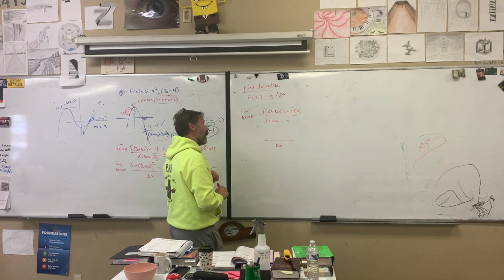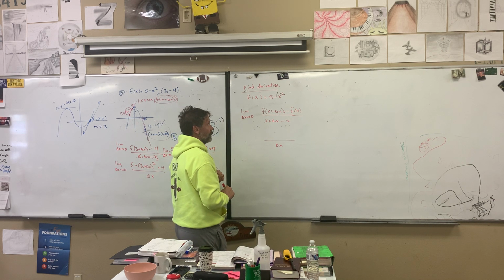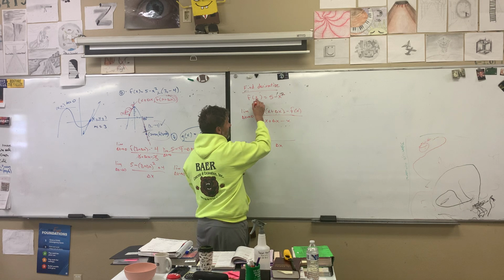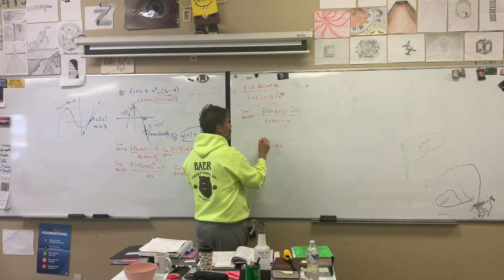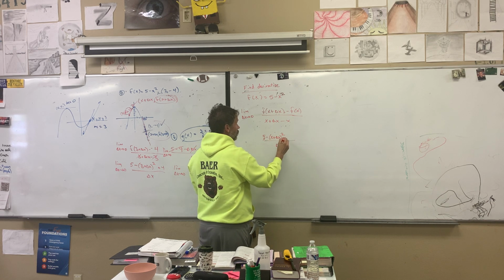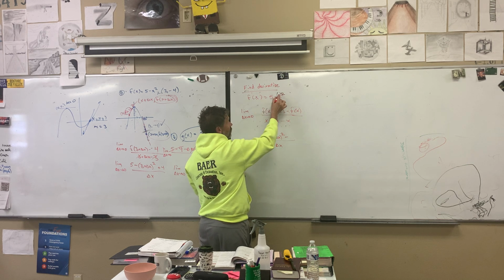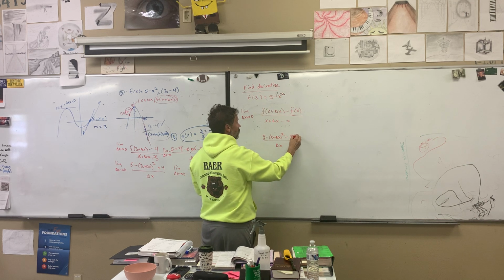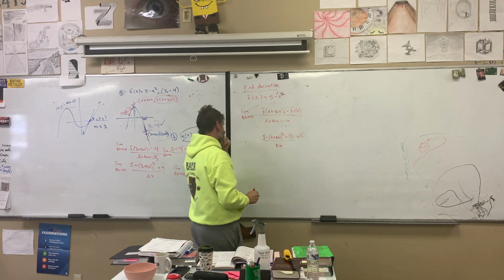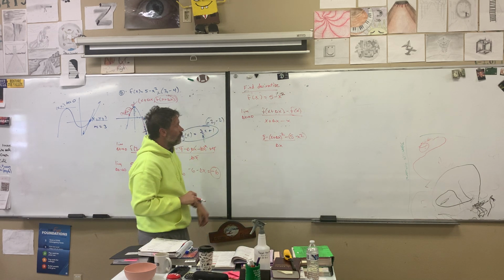Then in the top, we say f of x plus delta x. So wherever you see an x, you're going to plug in x plus delta x: 5 minus x plus delta x squared, minus whatever f of x is, which is 5 minus x squared. I'll put the parentheses on that, right? Because you're subtracting the whole f of x.